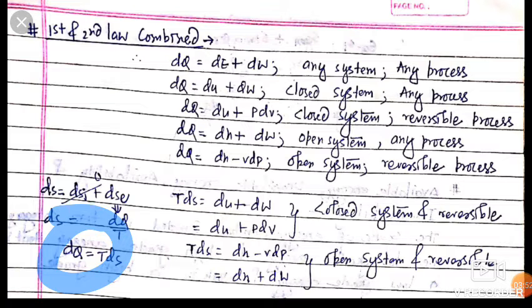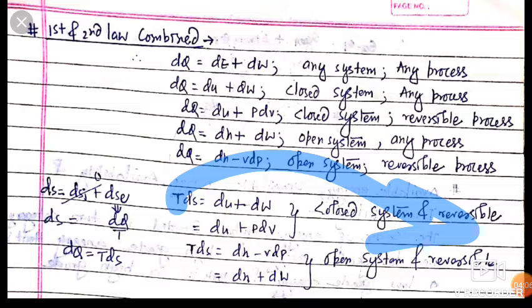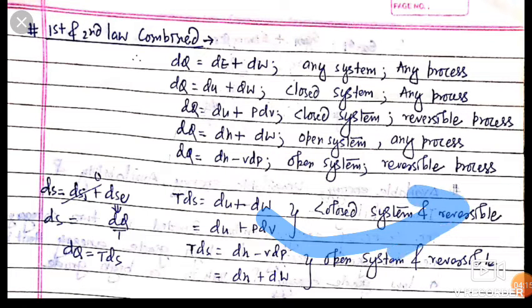Now friends, we are writing dq is equal to TdS here and dU plus dW. So dU is associated with a closed system and TdS is associated with a reversible process. And also TdS is equal to dU plus pdV. Here pdV is associated with reversible, TdS is also associated with reversible, and dU is associated with a closed system. So TdS is equal to dU plus dW and TdS is equal to dU plus pdV are used for a closed system and reversible process.